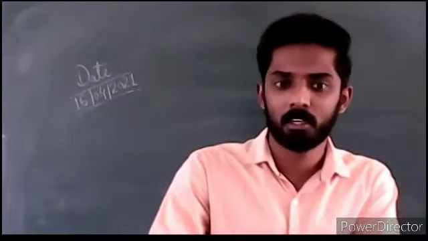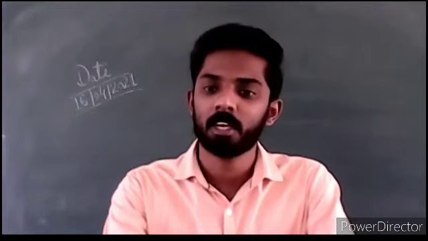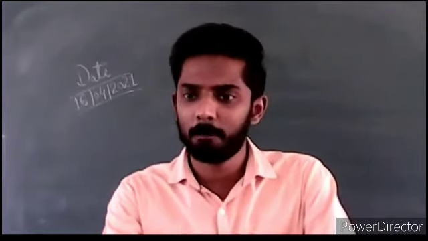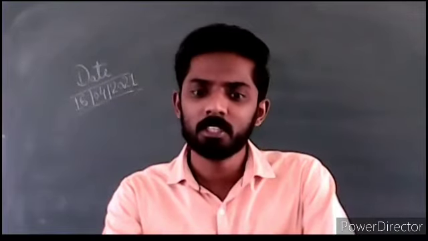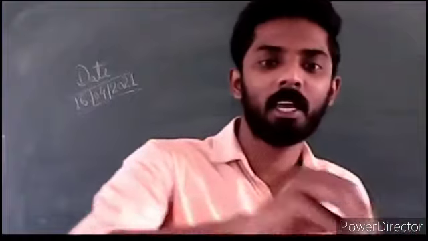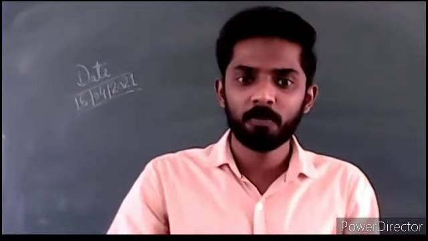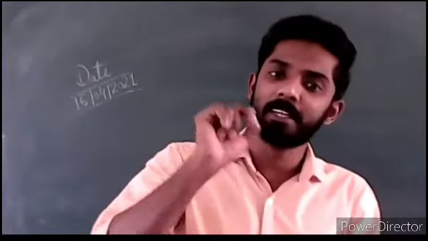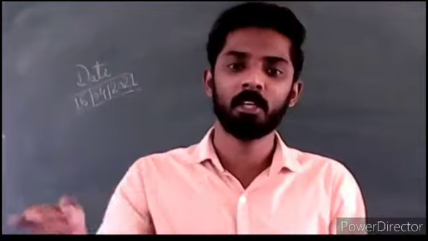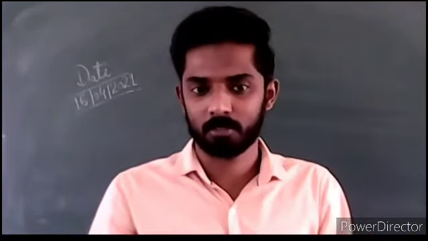Or like, he is not as hardworking as his sister. So here there is a comparison between these 2 people. One is the person, and the next one is his sister. So since there is a negation with the word not, we used the positive degree of comparison.